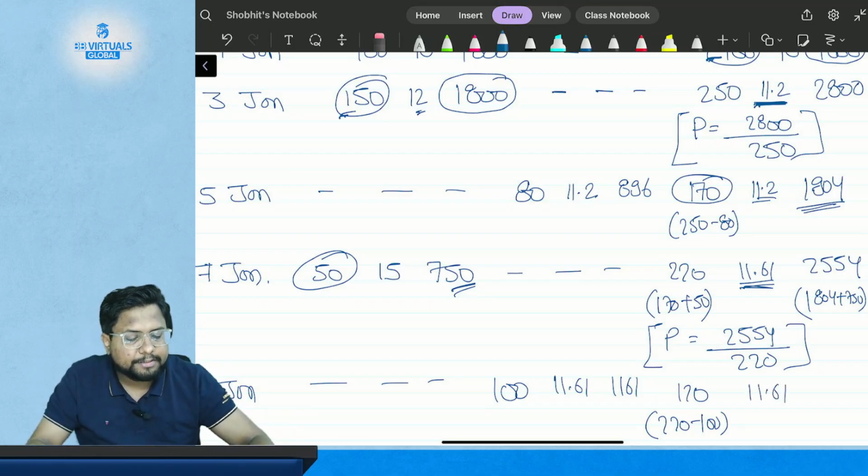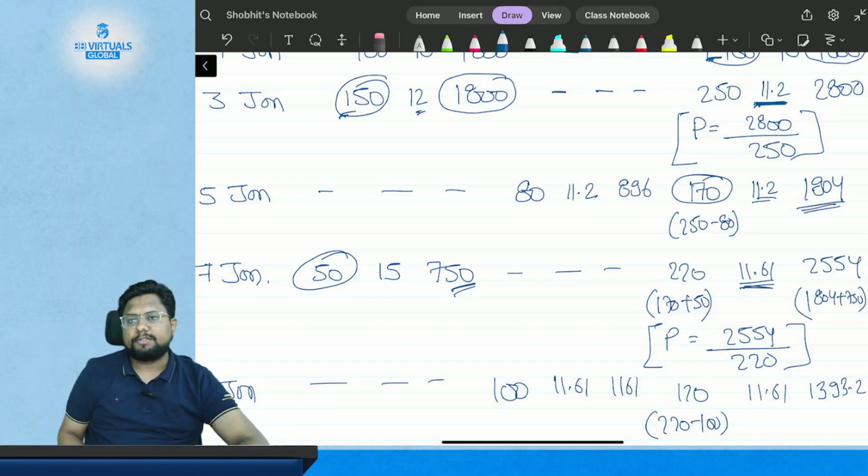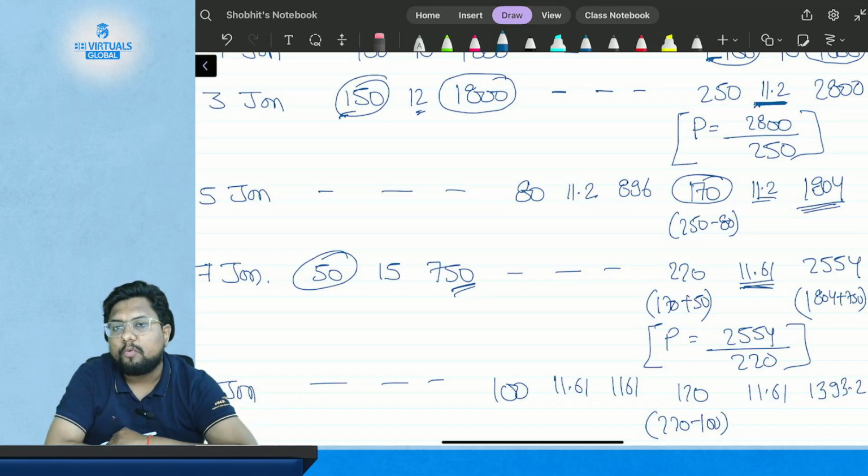So 11.61 multiplied by 120 is 1393.2. Okay, so this is how the cumulative weighted average pricing method works.